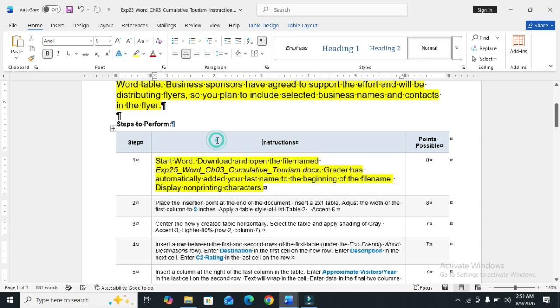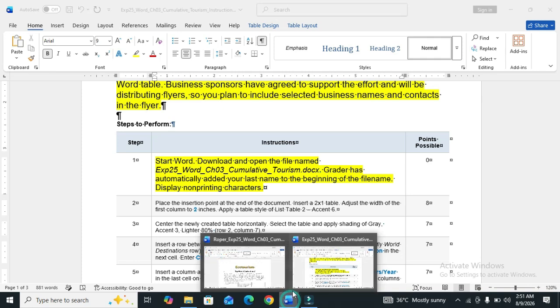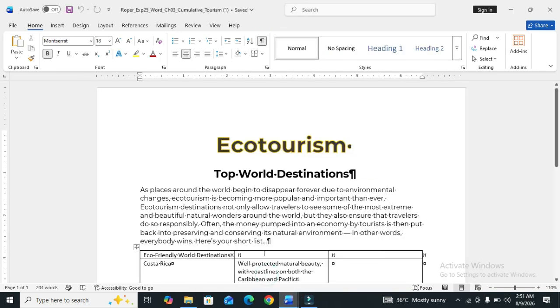So the first step of the assignment is: start Word, download and open the file named exp25 Word chapter 3 cumulative tourism. Creator has automatically added your last name to the beginning of the file name. Display non-printing characters. So we start Word, download and open the file. So we open the file. I have already downloaded this file.